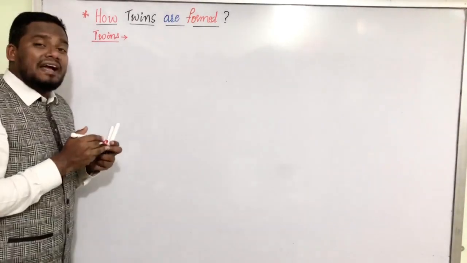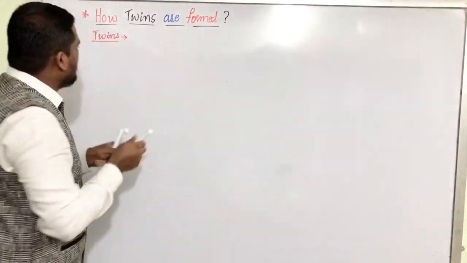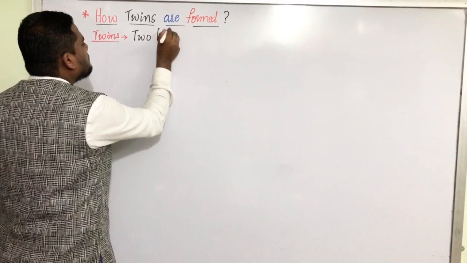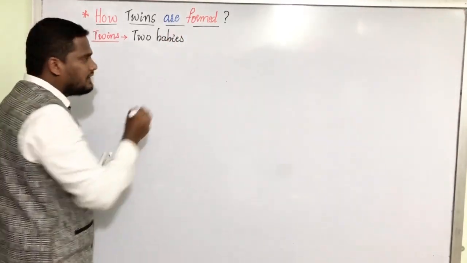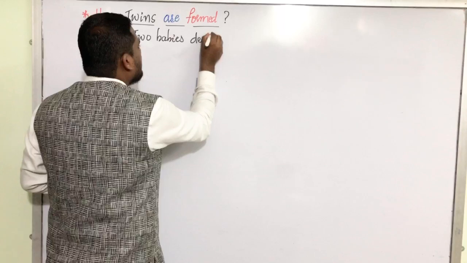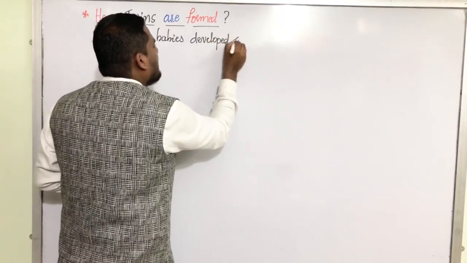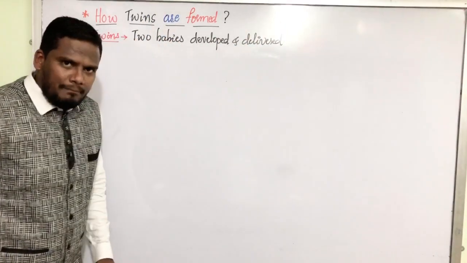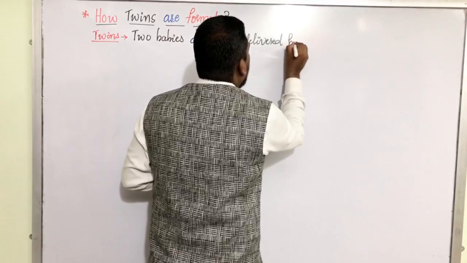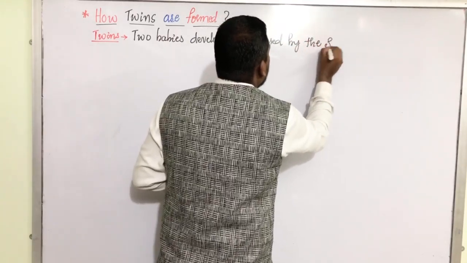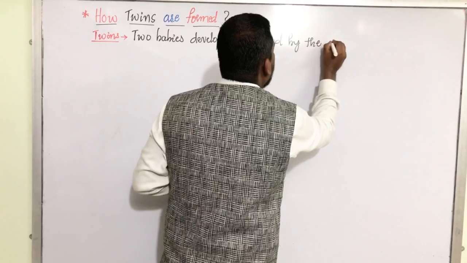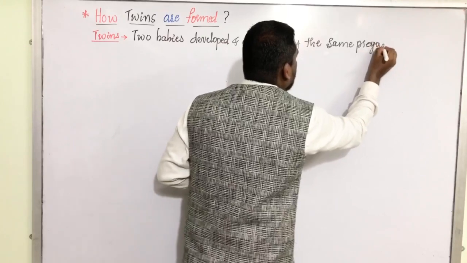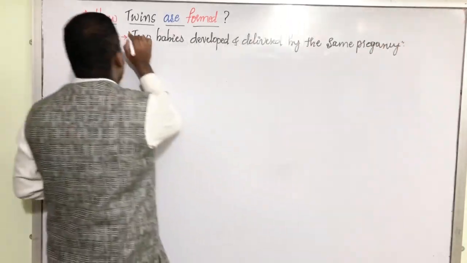What is the scientific definition of the word twins? Twins means two babies developed and delivered by the single or by the same pregnancy. It is called twins.